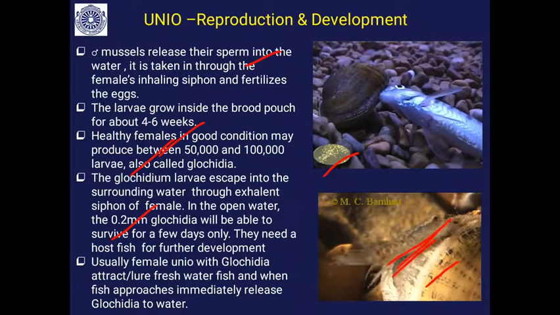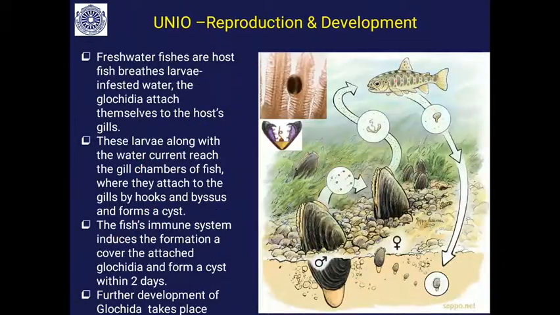directly to the mouth. The fish takes in water and releases it through the gills. If you observe keenly, some Glochidia get attached to the gills, while some escape. So how do they get attached? Glochidia have a hook-like structure, and also a byssal thread. With that they attach to the gills. This is the gill, and this is how the Glochidium is attached.